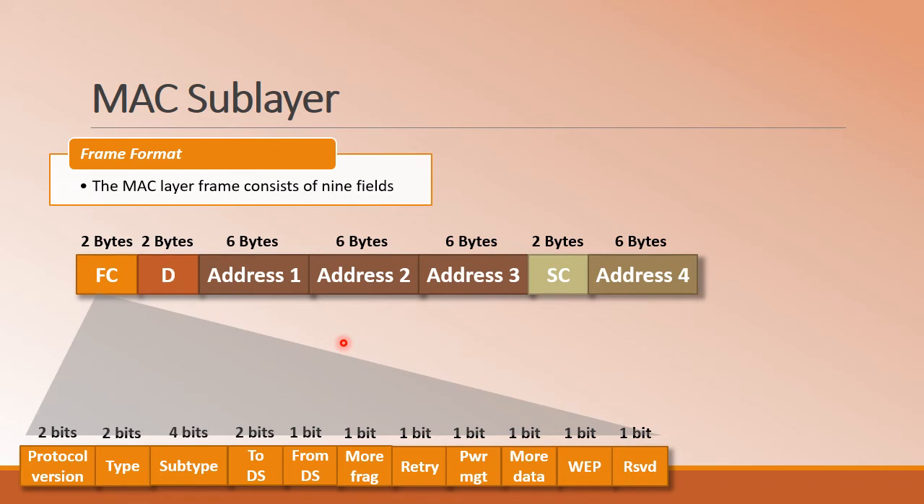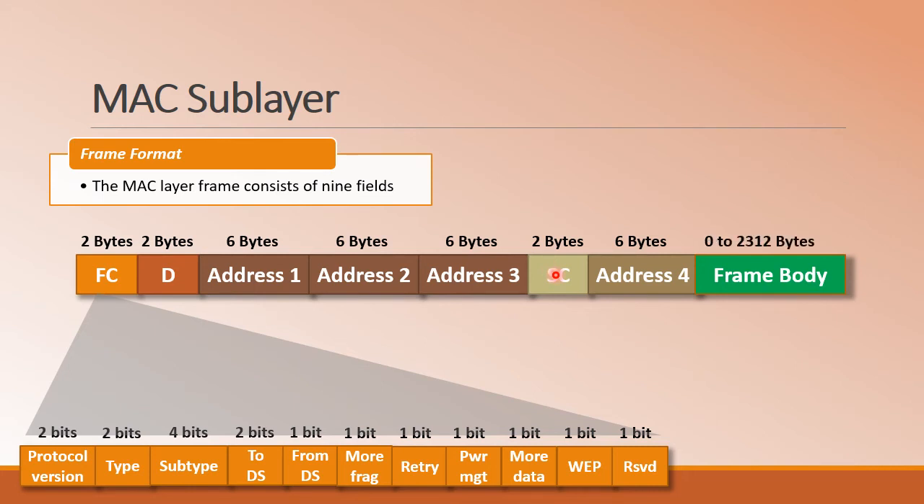Next we have sequence control, which is of 2 bytes length, which will have the value of the sequence number, wherein the first 4 bits define the fragment number, and the last 12 bits define the sequence number, which is usually the same for all the fragments.